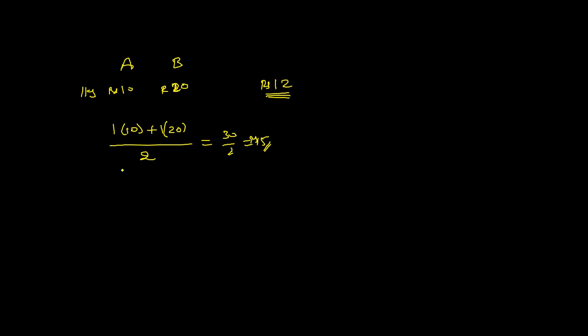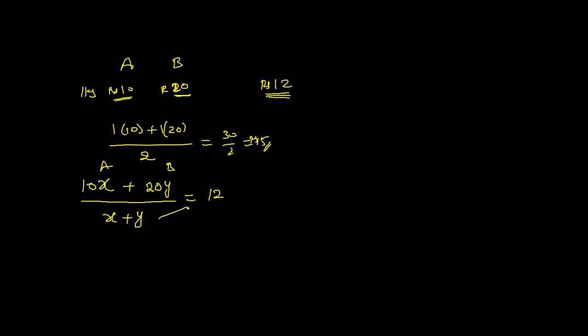In the general process, let us say x kg of A. 1 kg of A costs 10 rupees, so x kg of A will cost 10x rupees, because 1 kg is 10 rupees, 2 kg is 20 rupees, 3 kg is 30 rupees. Similarly, assume that we are taking y kg of B. 1 kg of B costs 20 rupees, so y kg costs y into 20, that is 20y. Total kgs is x plus y, because A is x kg and B is y kg. We want to get the mean price of 12 rupees.